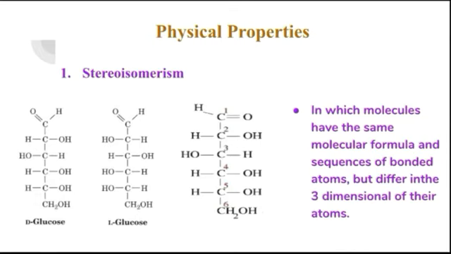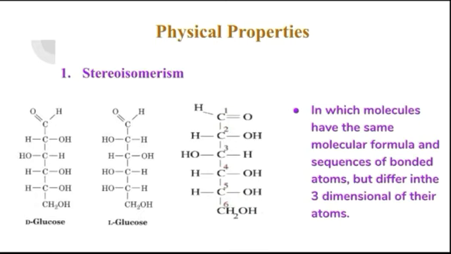What is meant by stereoisomerism? It is a different arrangement of atoms within the molecule. If you see the D glucose and L glucose, at the second, third, fourth, and fifth carbon atoms, there is a total change of orientation, that is D glucose and L glucose.